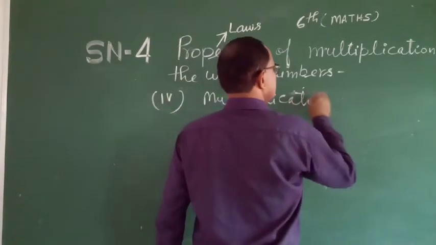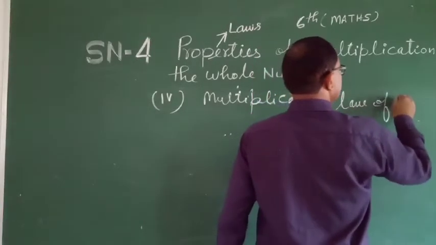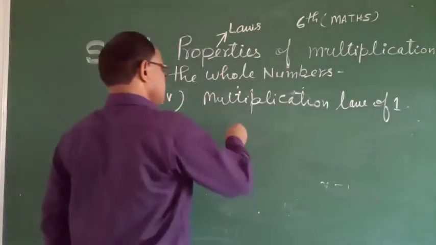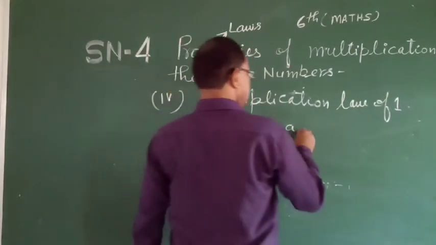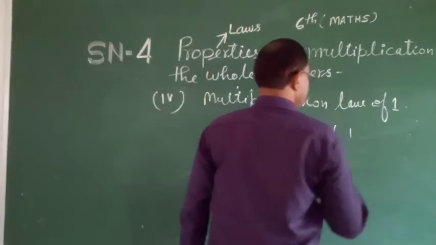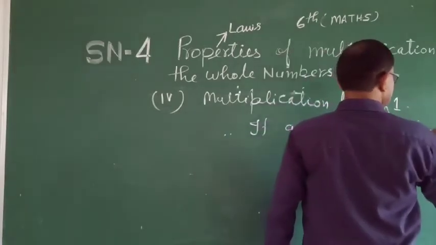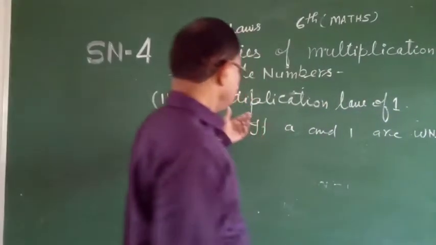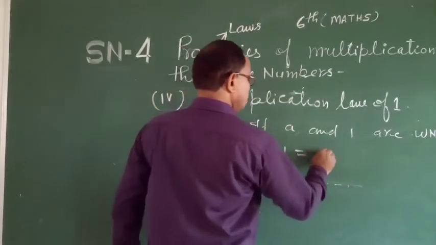Multiplication law of 1. In this case, if A is a whole number, and 1 is also a whole number, then during the multiplication we get the result A into 1 is equal to A.